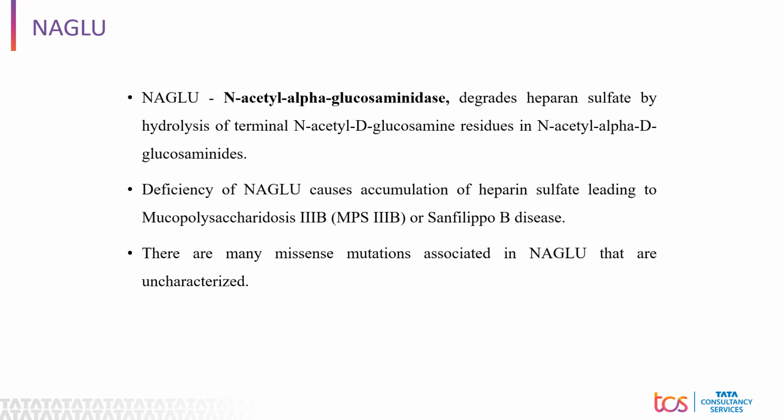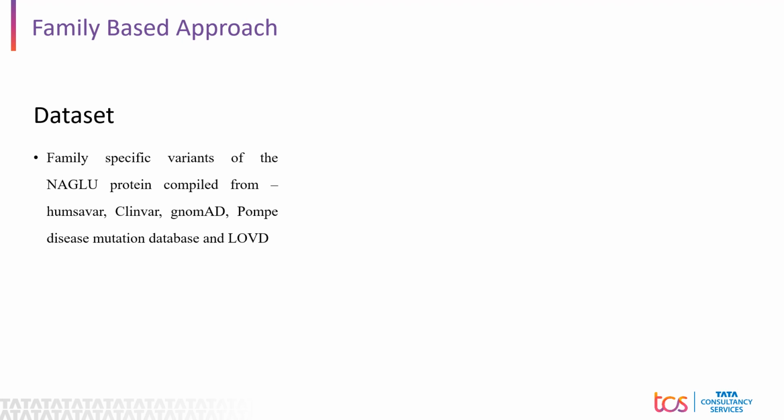There are many missense mutations in NAGLU that are uncharacterized. Our work demonstrates how these mutations can be characterized in the absence of enough experimental data for the NAGLU protein. So here we have collected family-specific variants of the NAGLU protein, which are compiled from different databases such as Humsavar, ClinVar, gnomAD, Pompe disease mutation database, and LOVD.